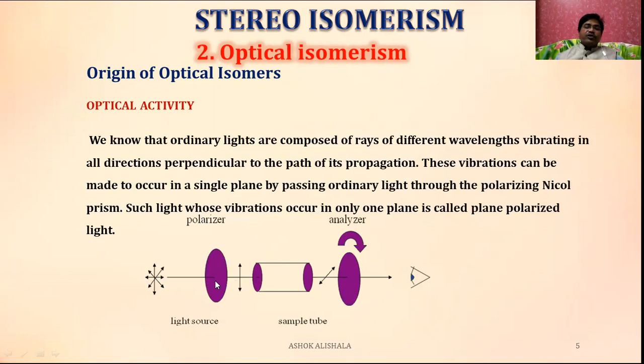This is called the polarizer, and this is called the analyzer. Now this plane polarized light is passed through the sample, which is kept in this sample tube. When the plane polarized light is shifted or turned to the right or left, this compound is said to be an optical isomer. Otherwise, it is non-optical. The viewer can see whether the light is turned to the right or left.